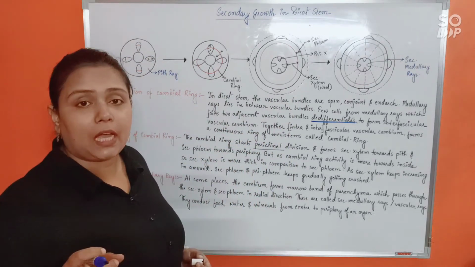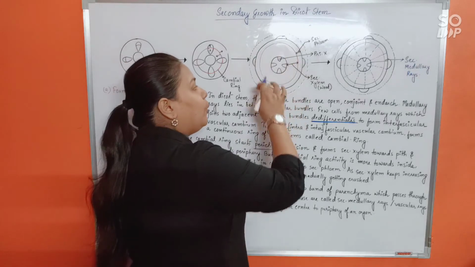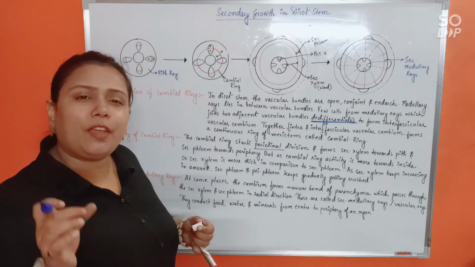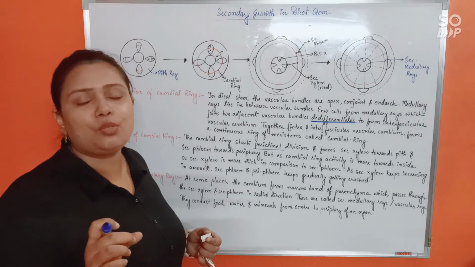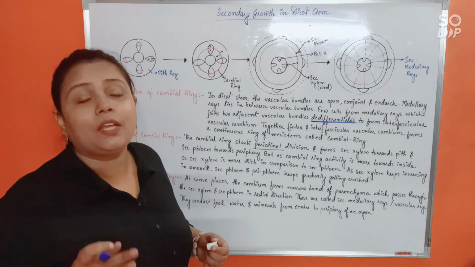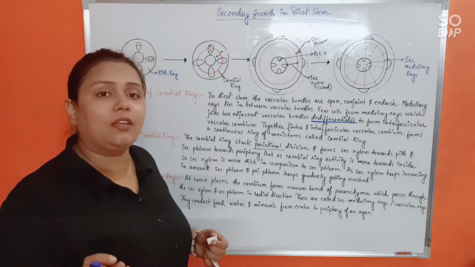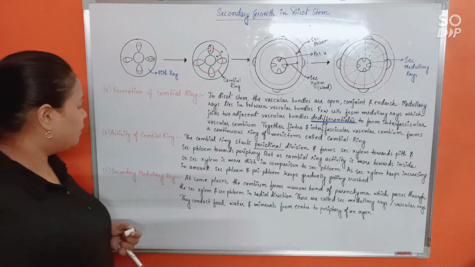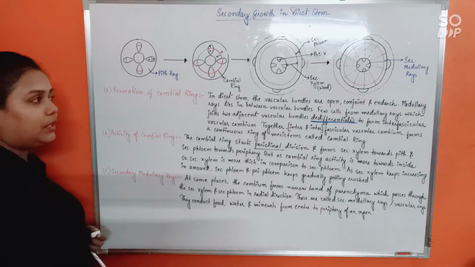So there will come a time when secondary phloem and primary phloem will look very minute in comparison to secondary xylem. So as if secondary xylem is crushing the secondary phloem and primary phloem. Alright? Fine.